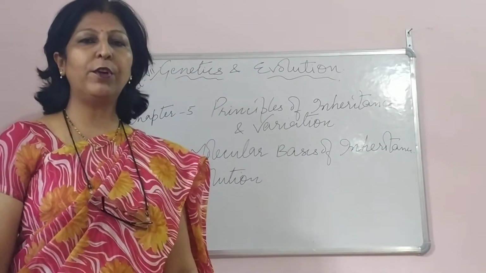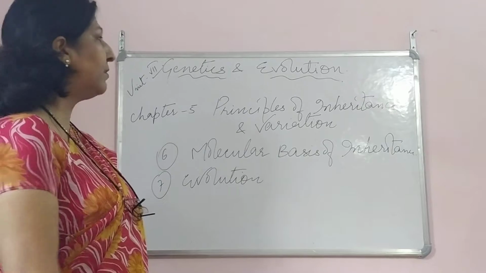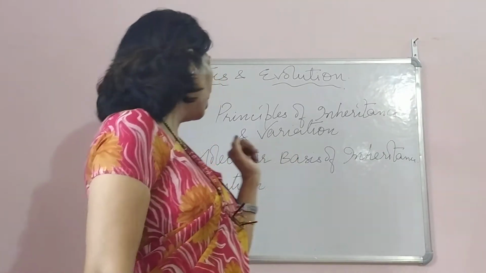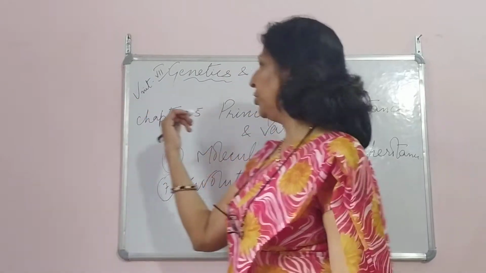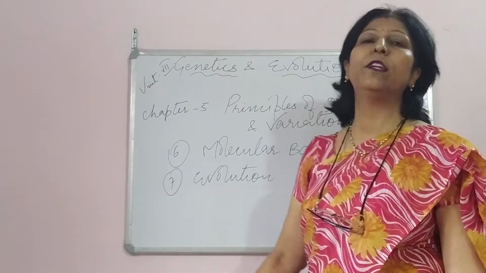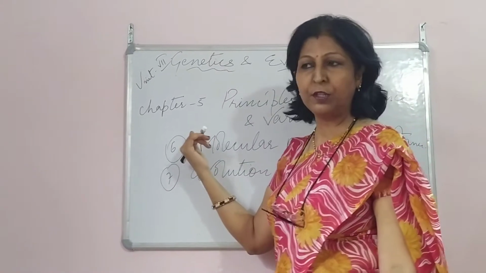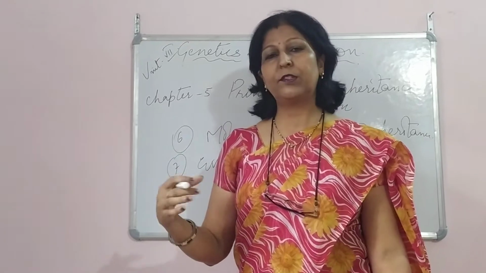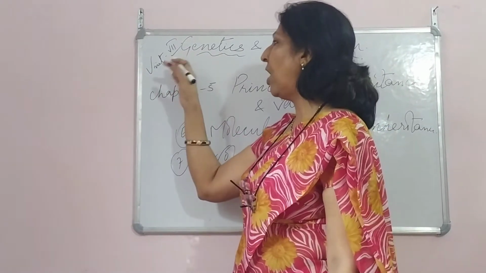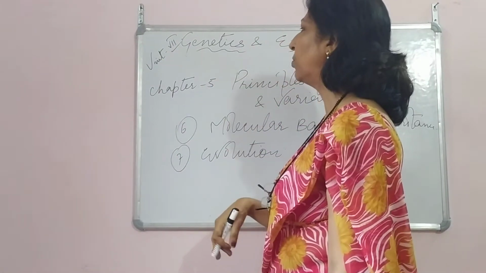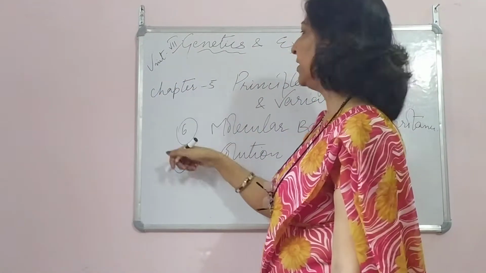So here we are going to start with class 12th, Genetics and Evolution, Unit 7. Why Unit 7? Because up till Unit 5, it is there in the 11th portion. If you want me to make videos for 11th, I'll do that, because for NEET it is required. But now I'm starting with Unit 7. I'll see your responses and I'll do Unit 6 also. So it is a continuation of 11th standard.